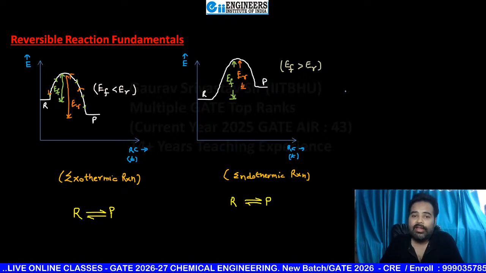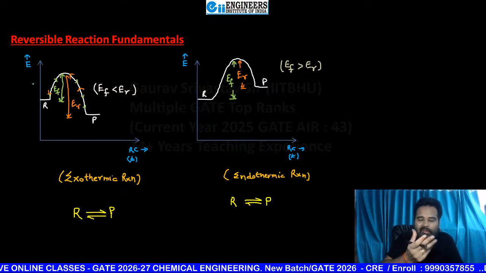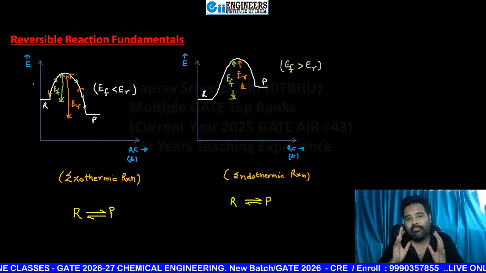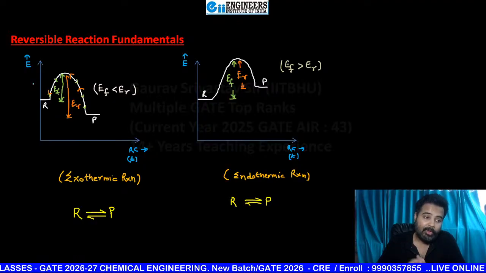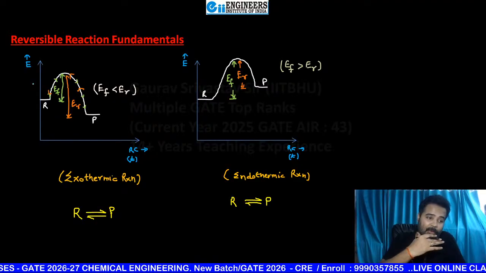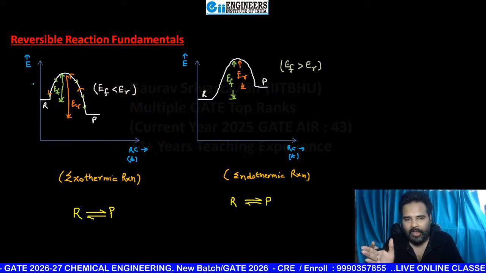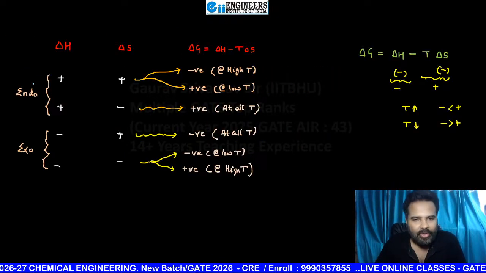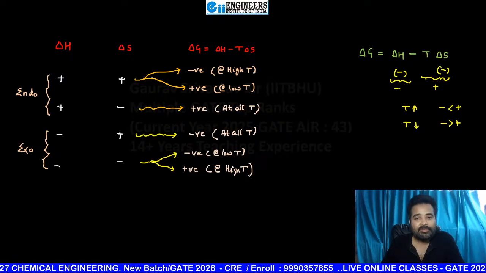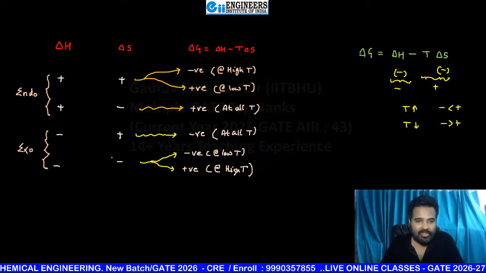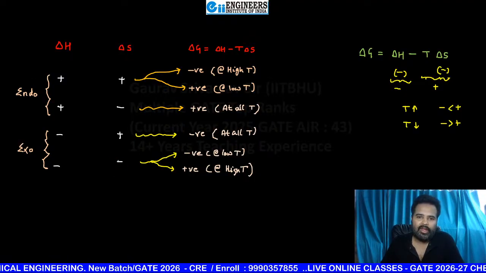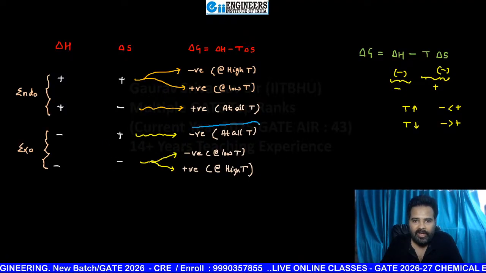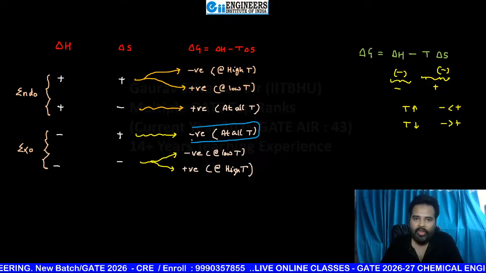So clearly here, if the reaction is reversible, can you tell me, high temperature or low temperature, which one should be favorable? I'm repeating my question, beta. You had just seen the feasibility: the exothermic reaction is feasible at low temperature only when the entropy is negative, and something you are seeing is feasible at all temperatures.